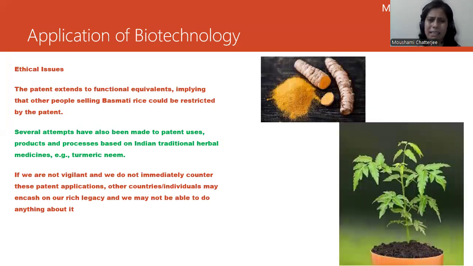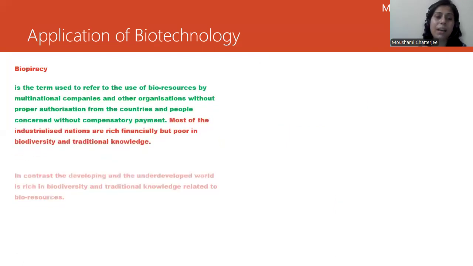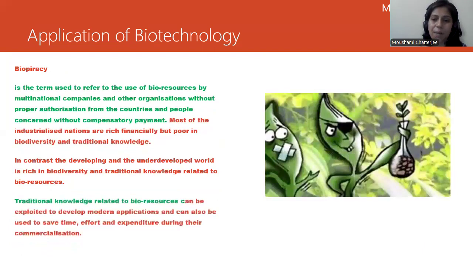You know that turmeric and neem have been used for various applications of medicinal value. They have a lot of medicinal value as such. Now there comes biopiracy, which is the last part of the topic. So what is biopiracy? It refers to the use of bioresources by multinational companies and other organizations without proper authorization from the countries and people concerned, without compensatory payment.